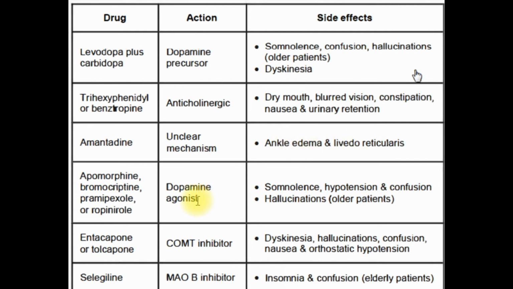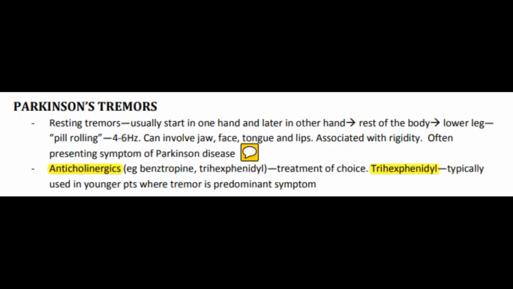Dopamine agonists like bromocriptine, pramipexole, and apomorphine cause hallucination, somnolence, and hypotension. COMT inhibitors, like entacapone, cause dyskinesia and abnormal involuntary movement, and this is early. Selegiline is an MAO-B inhibitor and causes insomnia. So you should always remember this.